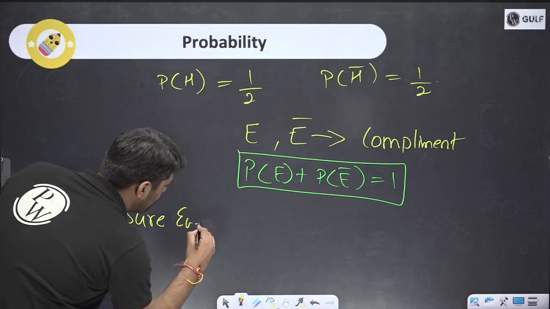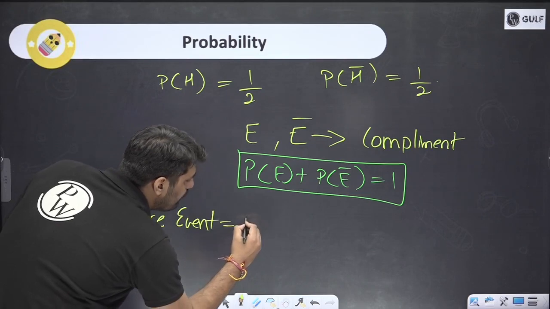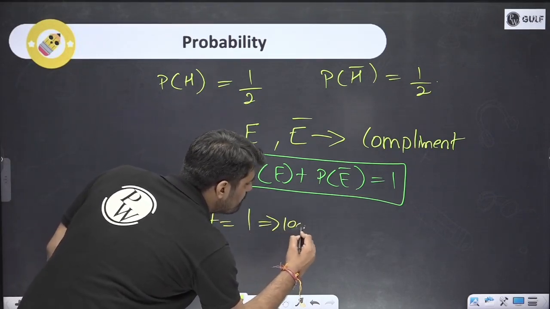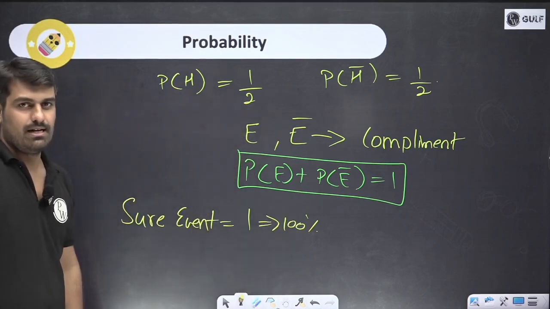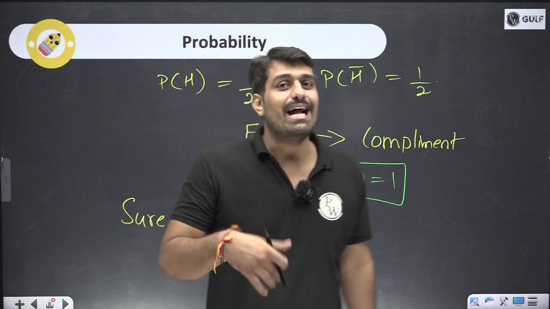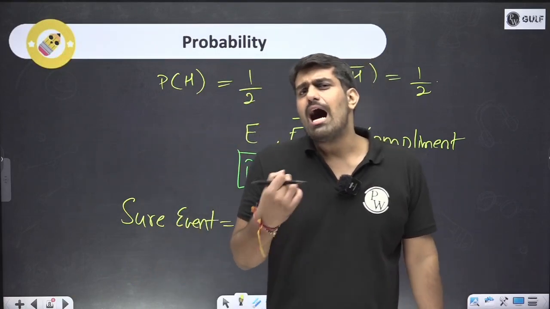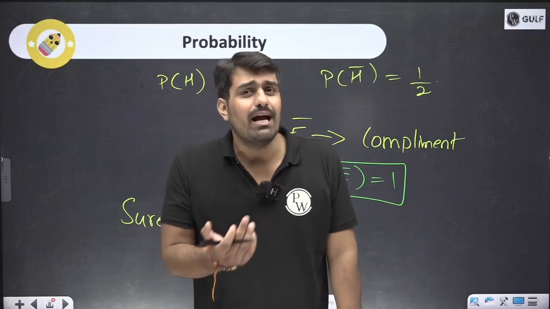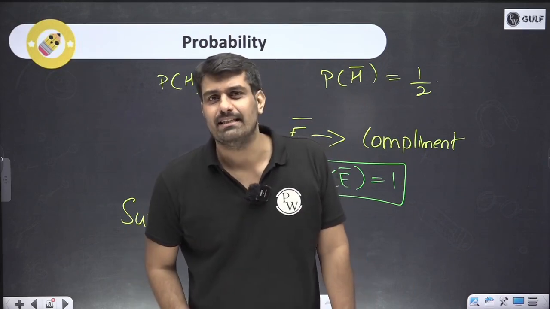Sure events means one probability, or you can say 100%. In terms of percentage, 100%. And opposite to sure events, there are events which we know will not happen. What is the probability that I will not end this session? What is the chance that I will not end this session?